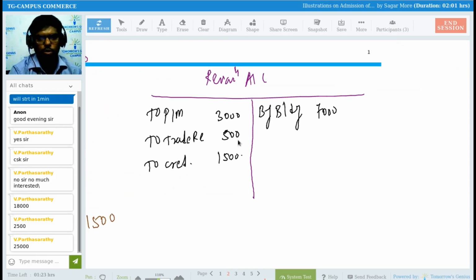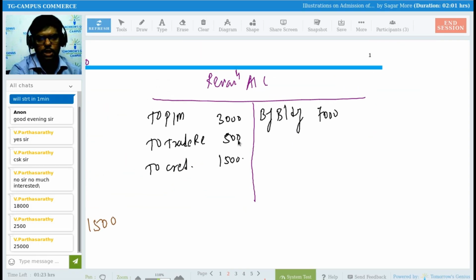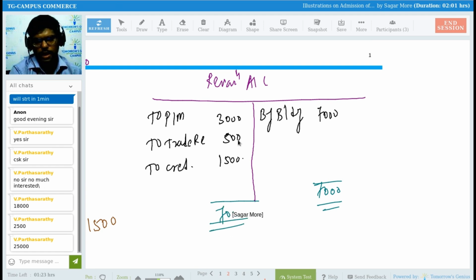Okay. So finally I need to close down this revaluation account. Tell me which side is more? Yes, 7,000 here. 7,000 has to be here. 3,000 plus 4,000 plus 5,000, not total. So the balance is 2,000 only. Yeah, sir. 2,000 is the balance, and this 2,000 rupees I need to transfer to the capital account of the old partners in their old ratio, right?